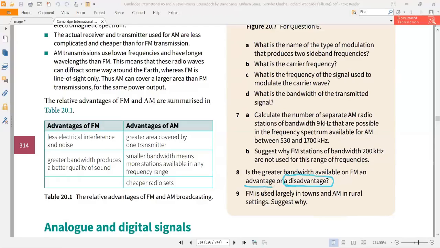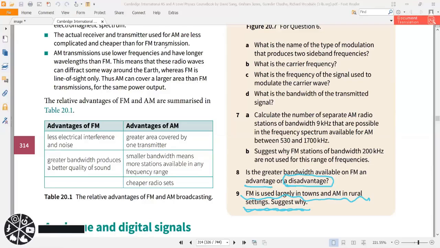Okay, next question. FM is used largely in town and AM in rural settings. Suggest why. AM is cheaper. Yeah, that is also one reason. But that is not a valid reason, because in a rural area there are also some people who can afford FM.